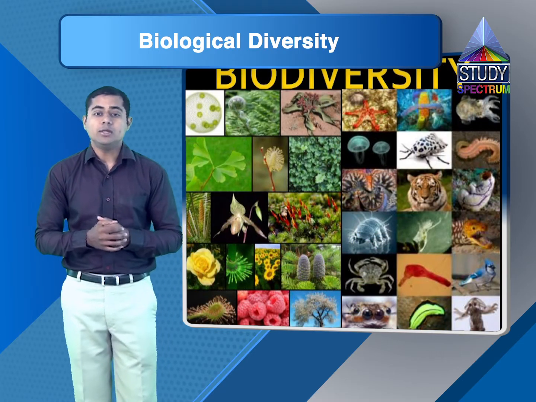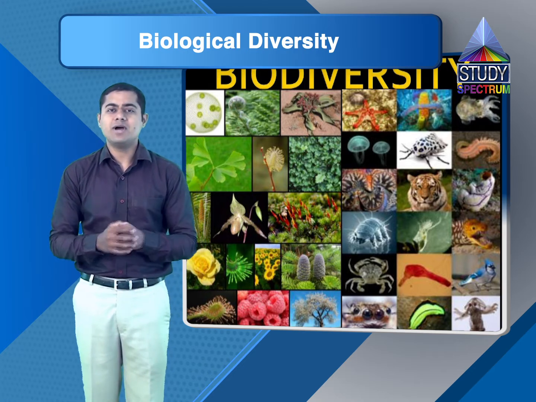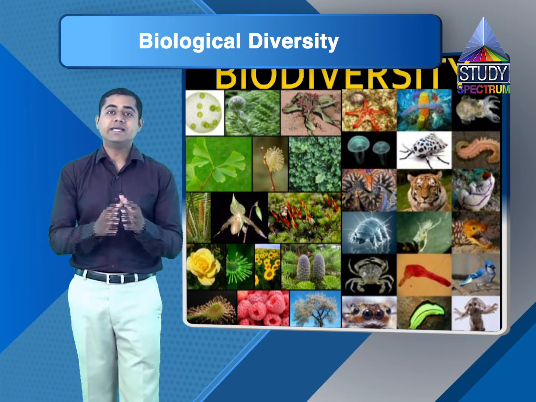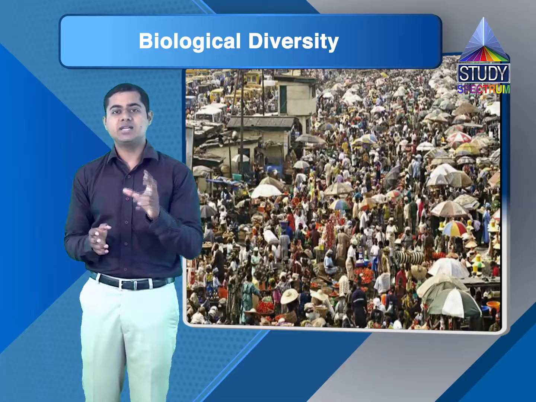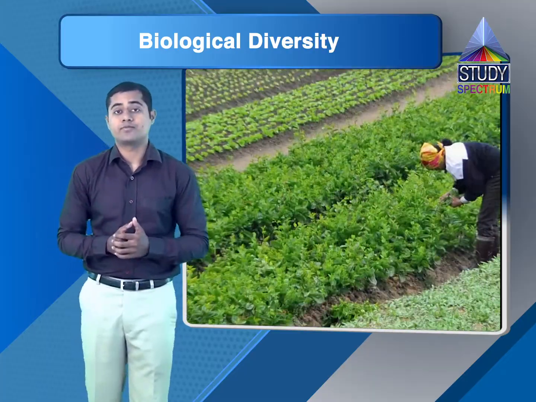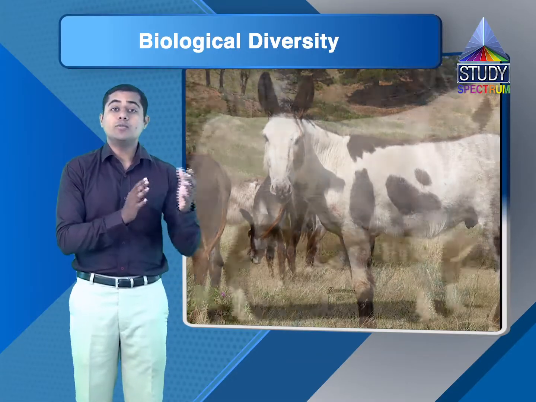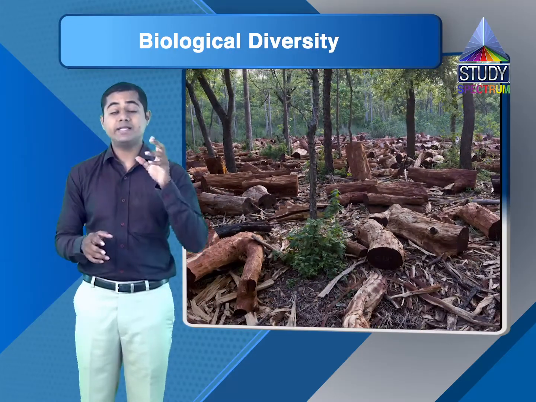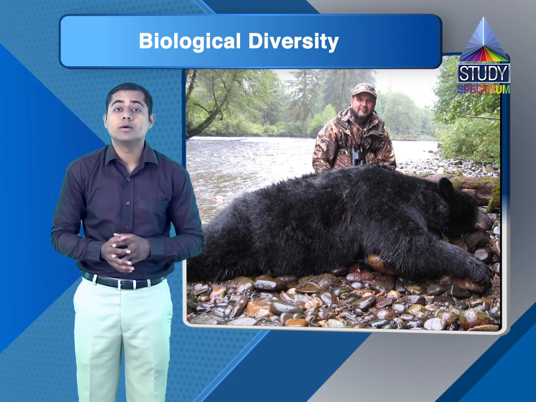Let's go to the next question. What are the different reasons for reduction in biodiversity? Why is biodiversity reducing? We have already discussed those. The main reason is the increase in human population. Due to it, we are doing single crop farming rather than multi-crop farming. We are replacing our local breeds of animals with hybrid or imported breeds. Also, we are cutting down specific trees more and more for our peculiar use. We are hunting specific animals for fur, for our greed, or maybe for our food.